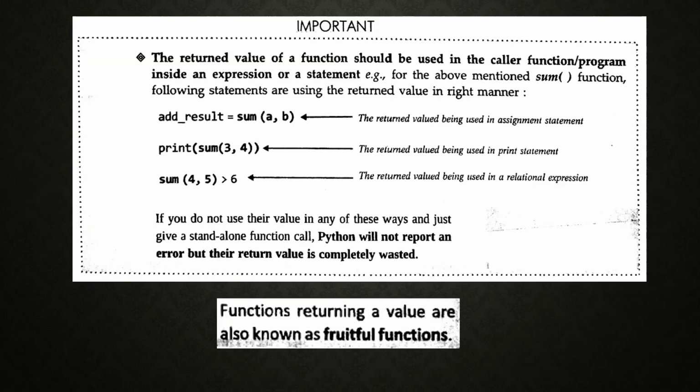There are some important points. Just go through this one. The returned value of a function should be used in the caller function or program inside an expression or a statement.